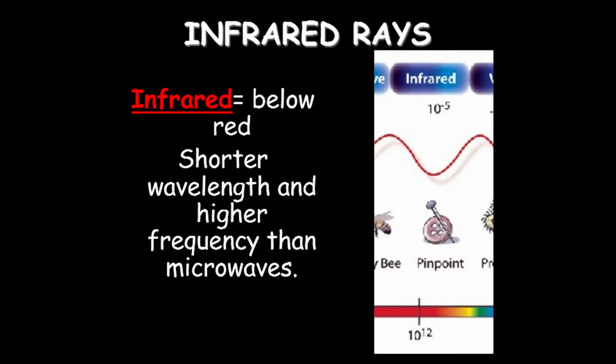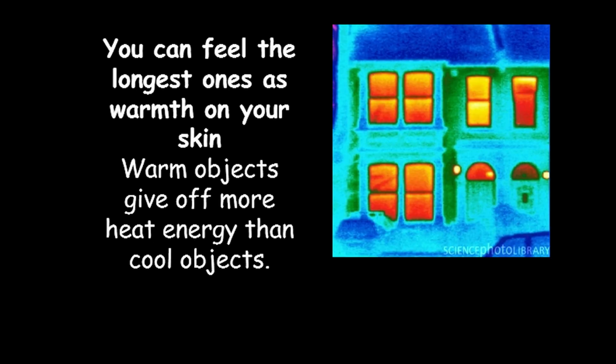The next type of electromagnetic wave is the infrared. Infrared radiation is the emission of energy as electromagnetic waves in the portion of the spectrum just beyond the limit of the red portion of visible radiation. The wavelengths of infrared radiation are shorter than those of radio waves and longer than those of light waves.